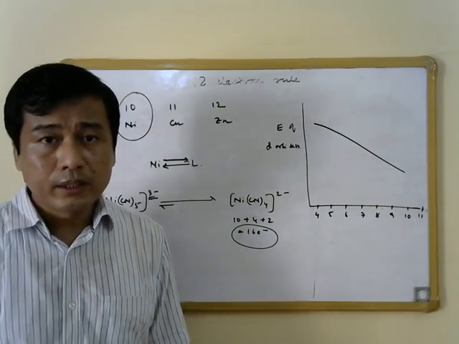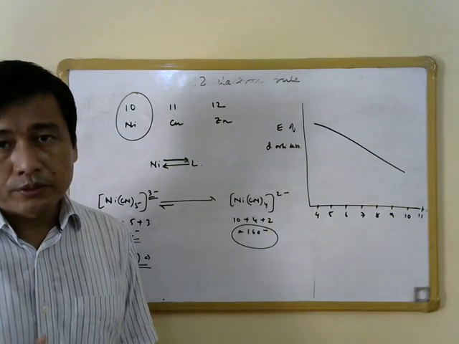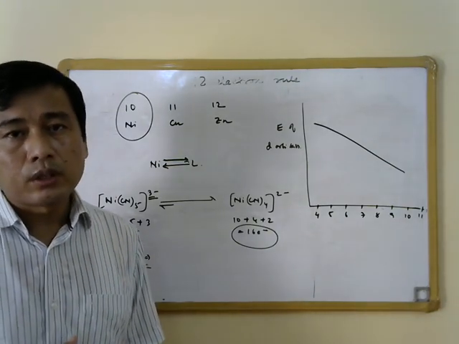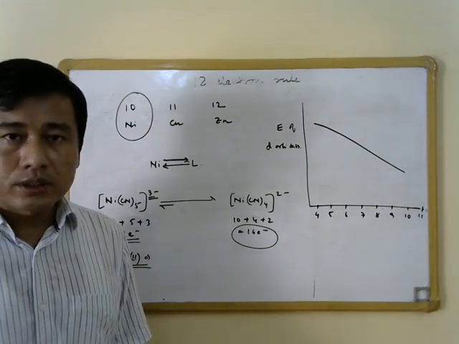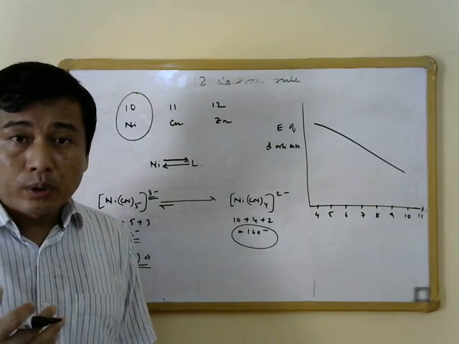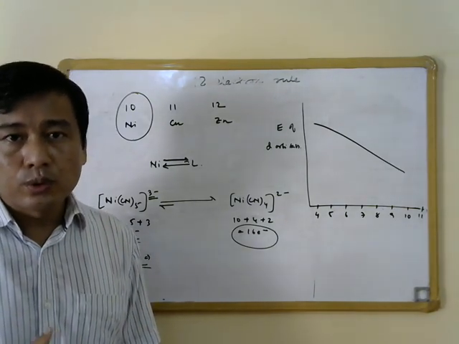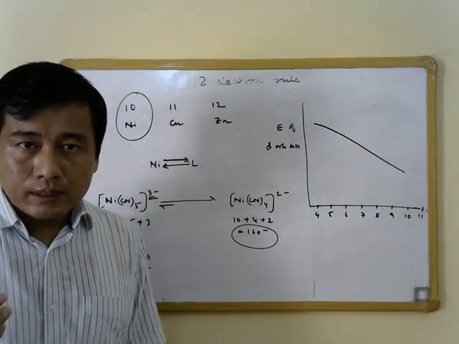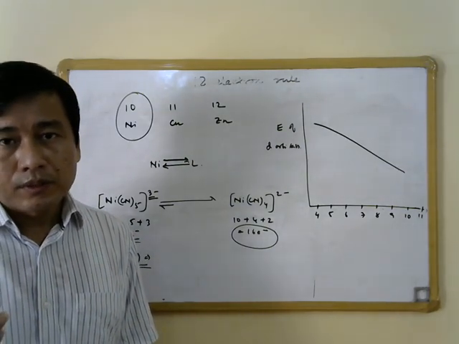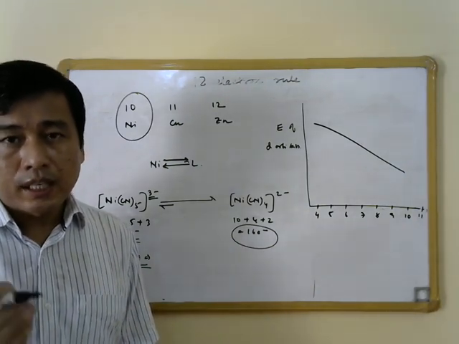What we have learned during this lecture is about the 18 electron rule. We have learned how to do electron counting by using both the neutral method of electron counting as well as the oxidation state of metal counting. Then we discussed how we can use molecular orbital theory to understand the 18 electron rule, or why certain complexes, even after having a different number of electrons rather than 18 electrons, can be stable.